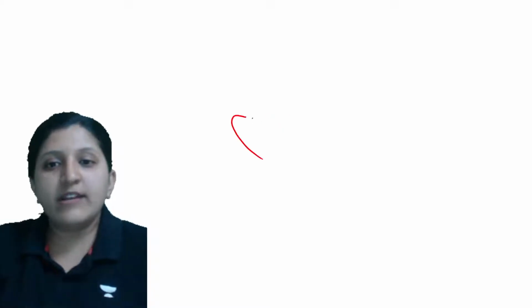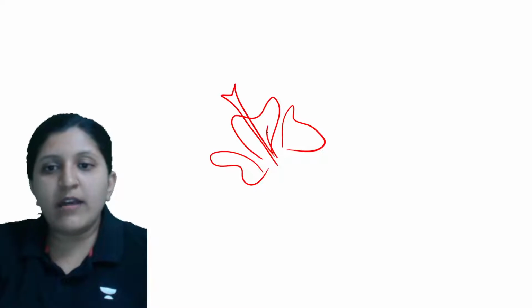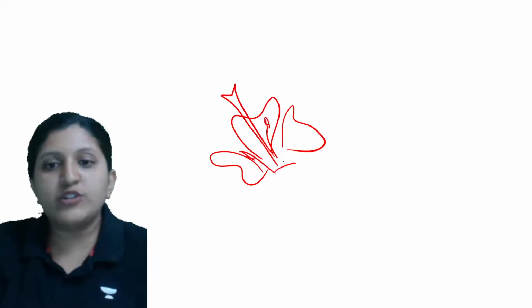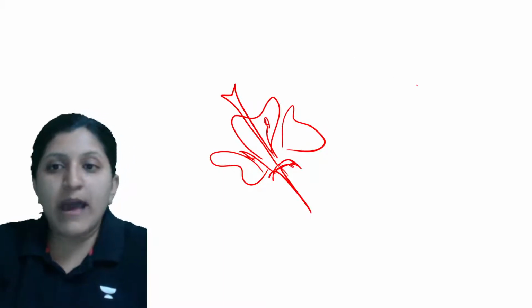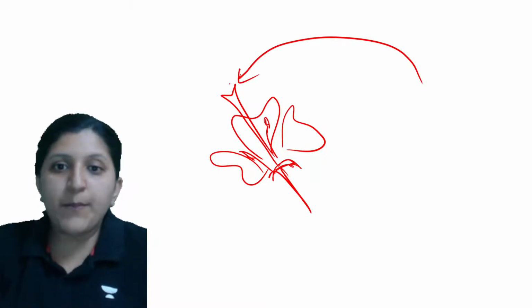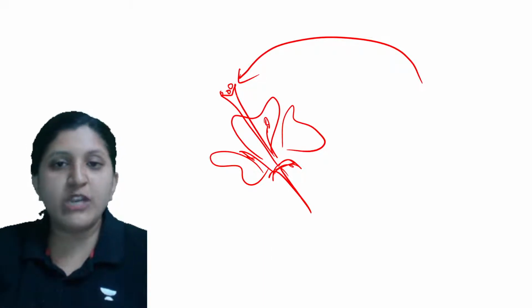Now chasmogamy is an open marriage, where open pollination can occur. The flower has the stigma, the anther, the style and so on. From other plants also the pollen grains can reach over here, and germination can occur.